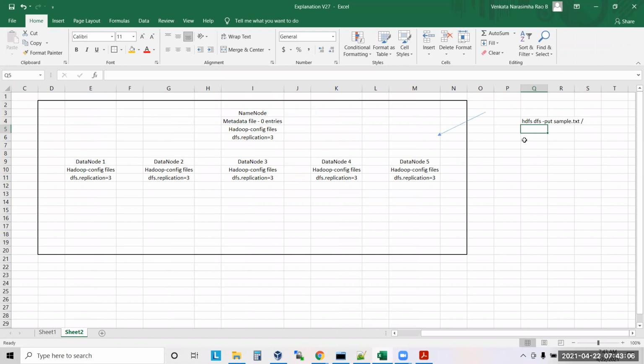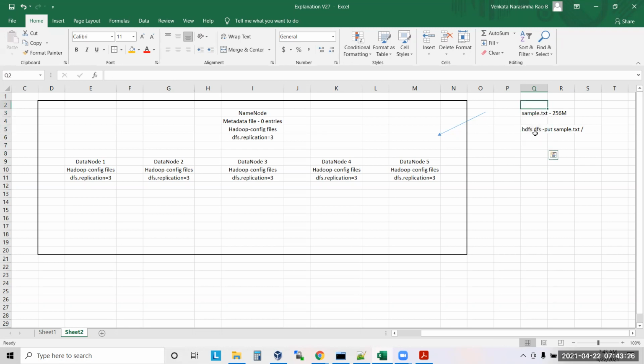Let's say you have a file sample.txt which is 256 MB. You are running the command from some machine.